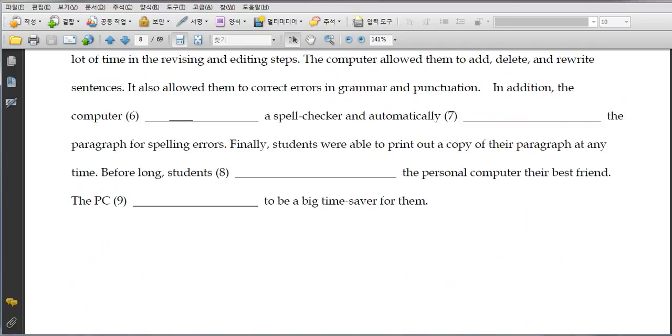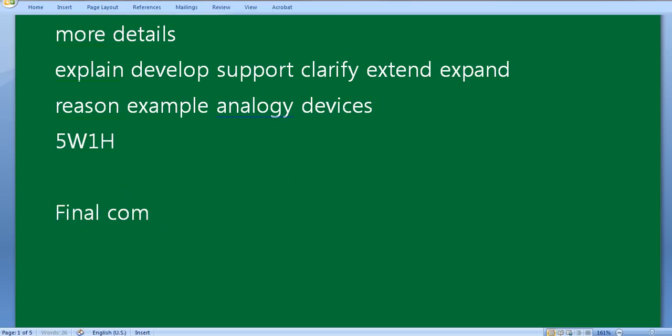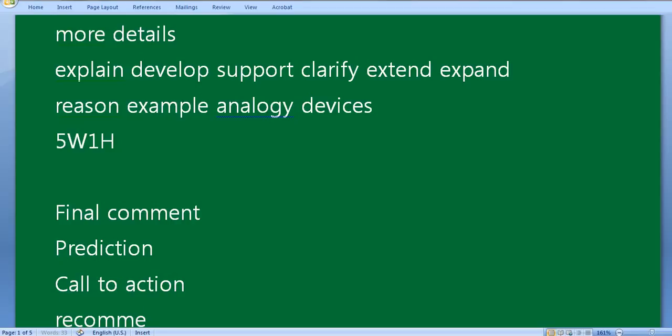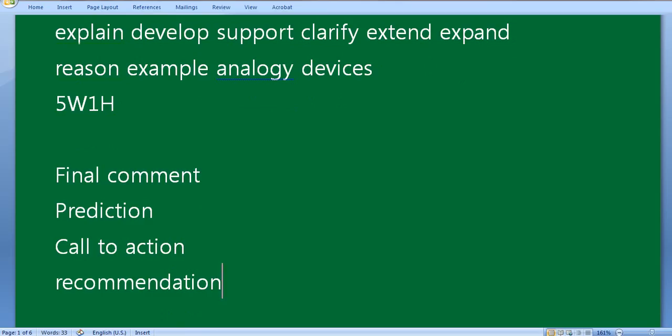And these last two sentences, we kind of count them as a conclusion. It's what they call a final comment, right? Okay, so maybe it's besides the point. It could be besides that. Maybe it's something extra, okay? It's so good to them that you want to do something with it, okay? So a lot of times, if you write a TOEFL essay, in the conclusion, this is what you do. They call it final comment. They call it prediction. They call it call to action. They call it recommendation. Okay, so these are some of the ways that you could write a conclusion.